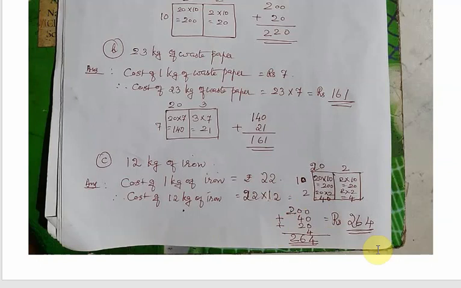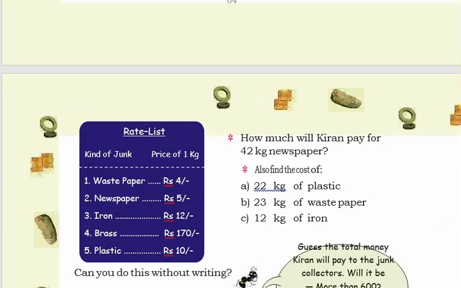So what will be the total? 4 plus 0, 4; 4 plus 2, 6; 2. So the answer is 264. Look at the numbers: 264 is the cost of 12 kg of iron.